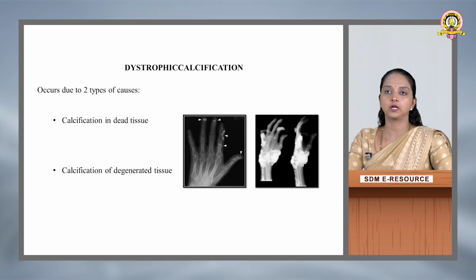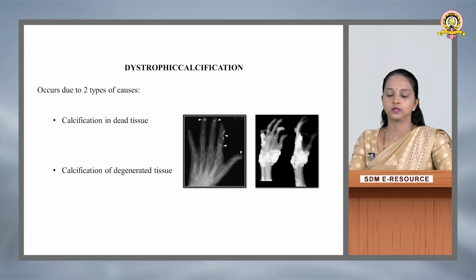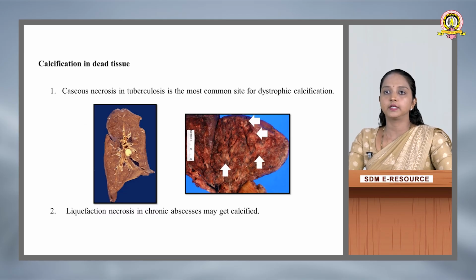Dystrophic calcification occurs due to two types of causes, that is calcification in the dead tissue and calcification of degenerated tissue. So let's look at some of the examples for both types. Calcification in the dead tissue: caseous necrosis in tuberculosis is the most common site for dystrophic calcification. You can see in the picture a yellowish, circular, granular-like substance, which is the caseous necrosis. Along with that, you can see there is deposition of calcium salt.